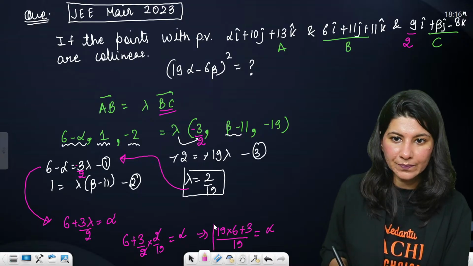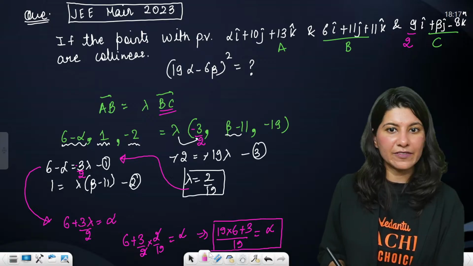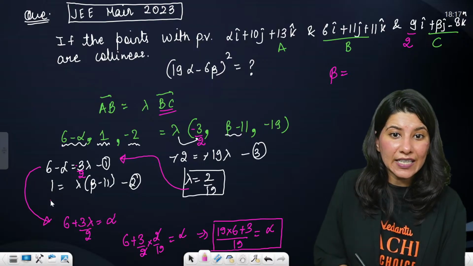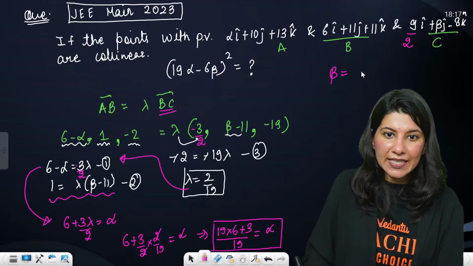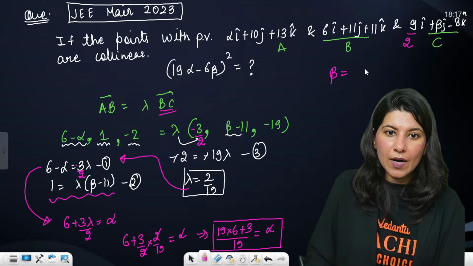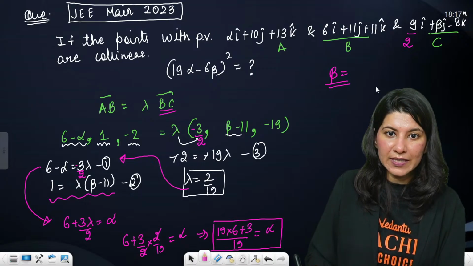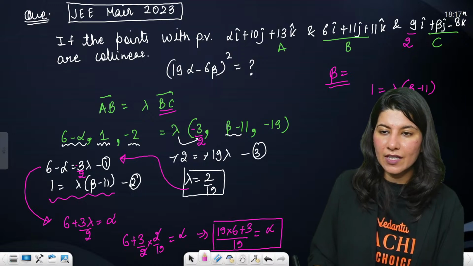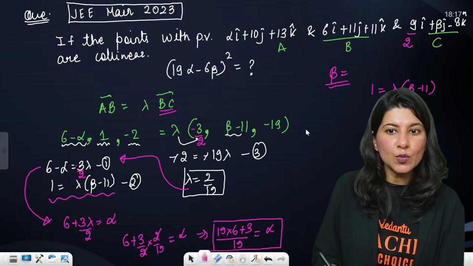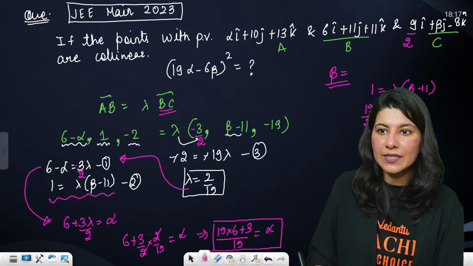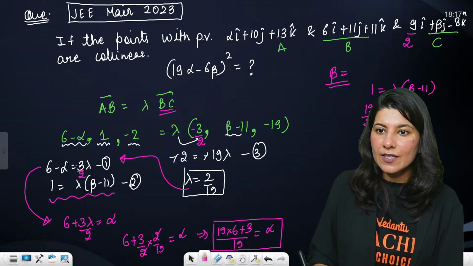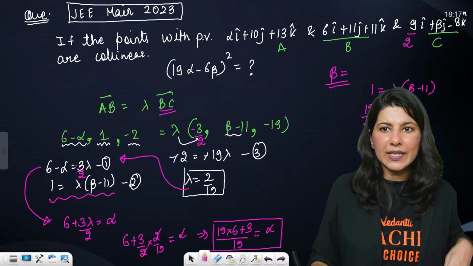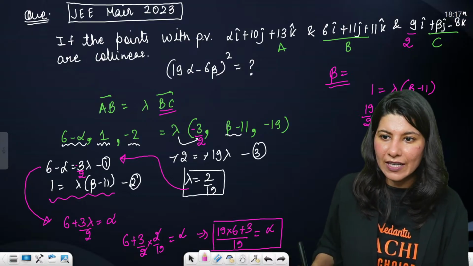Perfect. What about beta? How to calculate beta? Again, I'll be using the second equation for beta. To get the value of beta, you have to solve 1 equals lambda times beta minus 11. Now, what is lambda? Lambda is 2 by 19. So 19 by 2 equals beta minus 11. So beta will be 19 by 2 plus 11. Now, just plug in the values.